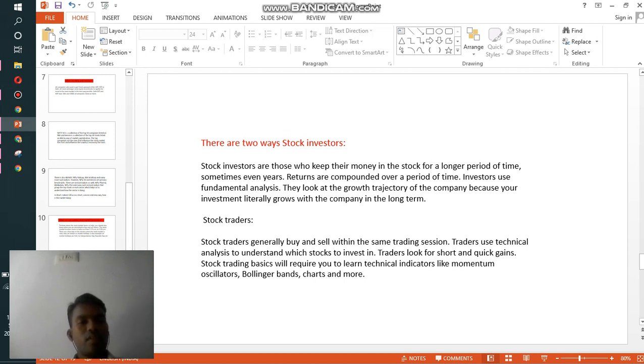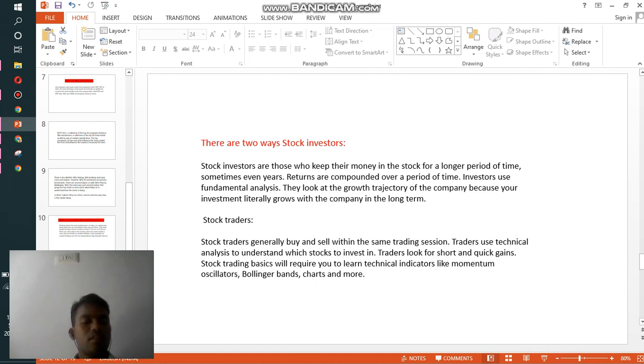Suppose you're working somewhere, then investing is good. Suppose you're not working and want to be a full-time trader, you need to sit in front of the computer and find good opportunities to buy and sell shares. Stock investors are those who keep their money in the stock market for a long period of time. So you need to invest your money to make a profit over the long term.